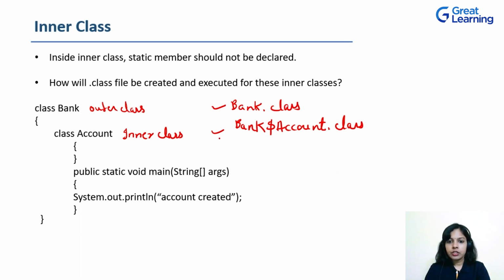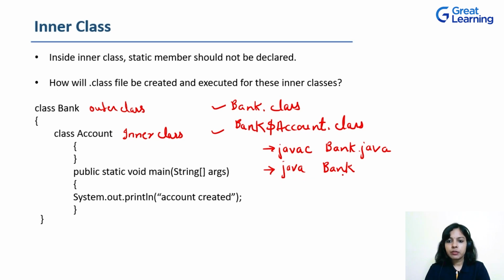Now, to compile a Java file, we use the command javac followed by the name of the file. Here the name of the file is, suppose, Bank.java. So it will compile well and generate two .class files, Bank.class and Bank$Account.class. Now to execute this, which .class file should be used? Should I use java Bank or java Bank$Account? You can use both.